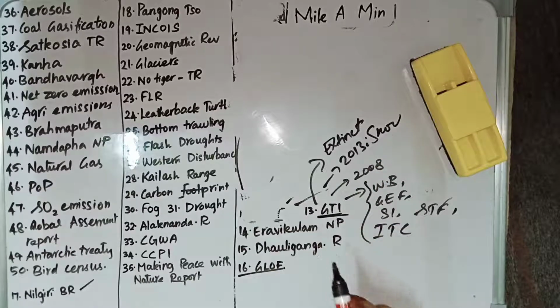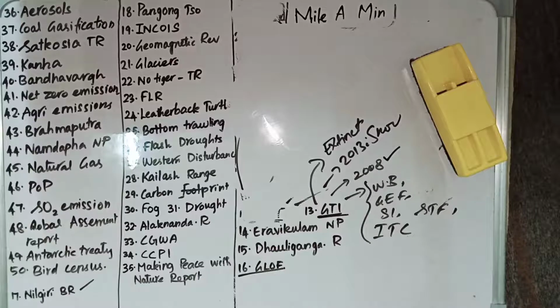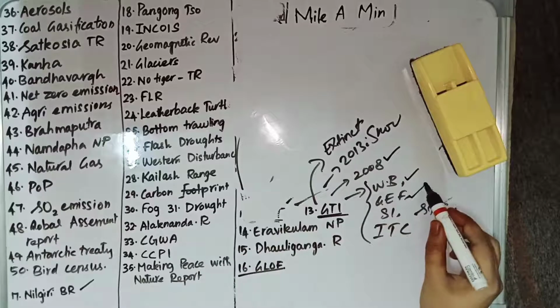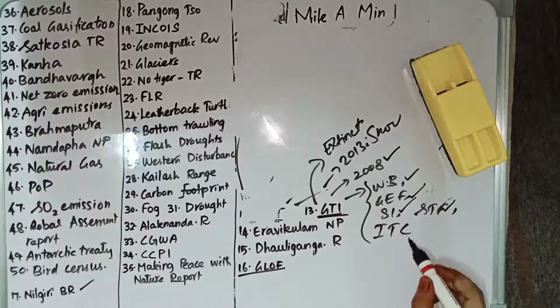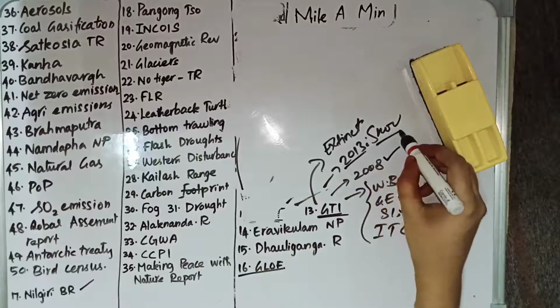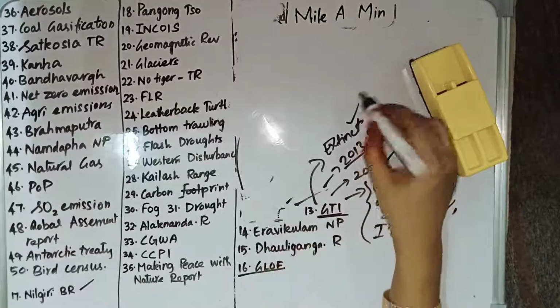GTI stands for Global Tiger Initiative. The Global Tiger Initiative was launched in 2008, and the founding partners are the World Bank, Global Environmental Facility, Smithsonian Institute, Save the Tiger Fund, and International Tiger Coalition. In 2013 they included the snow leopard. The main aim of GTI is to save tigers from extinction.